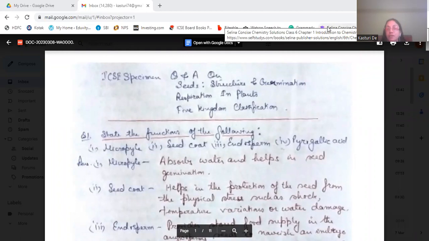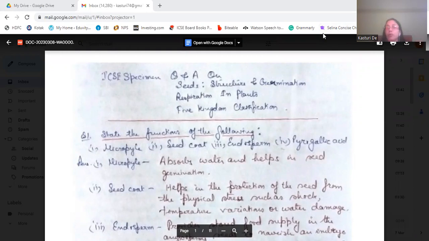Starting up with ICSE Specimen question answers on seed structure and germination, respiration in plants, and five kingdom classification. Three chapters I've discussed. Found some question answers, or rather ICSE Specimen question answers.